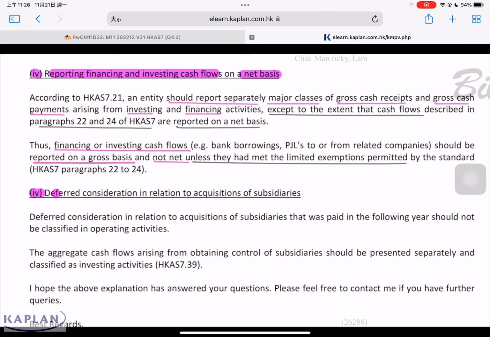Number 5, deferred consideration in relation to acquisition of a subsidiary. We acquire the subsidiary now, but we make payment for the investment much later, a deferred consideration. A deferred consideration is part of investment cost. So it's part of the investing activity. Deferred payment in relation to acquisition of a subsidiary that was paid in the following year should not be classified as operating activity. This is part of the investment cost. This should be part of the investing activity. Remember, you must give a closing.